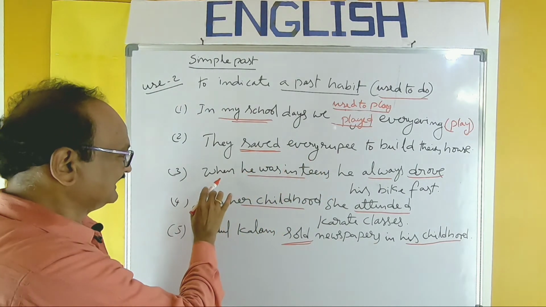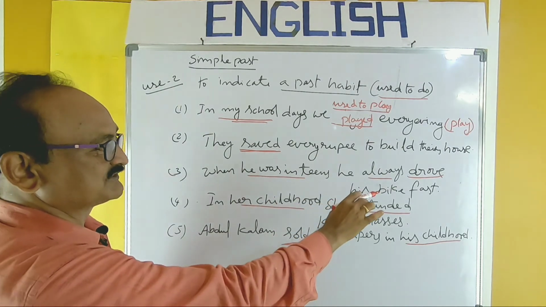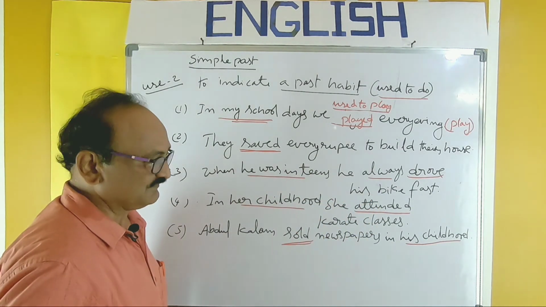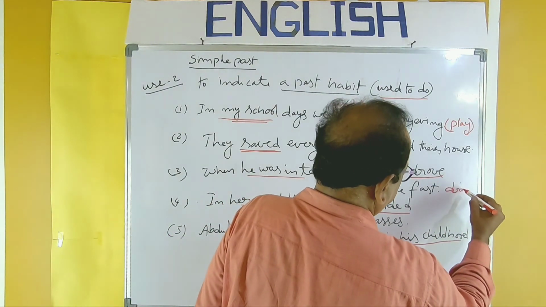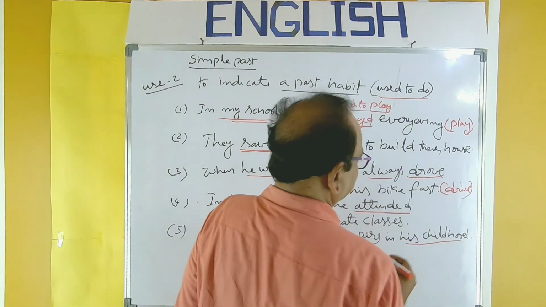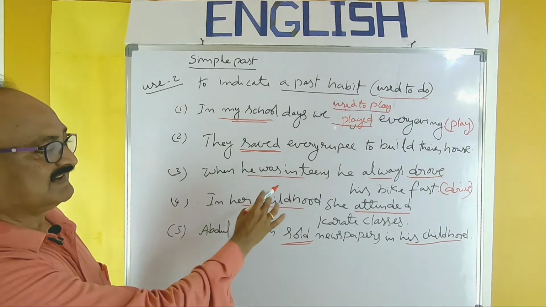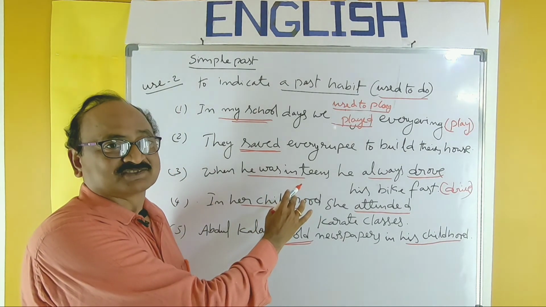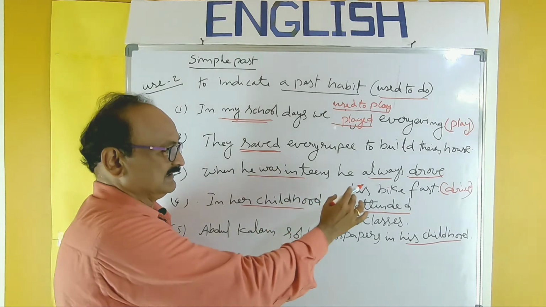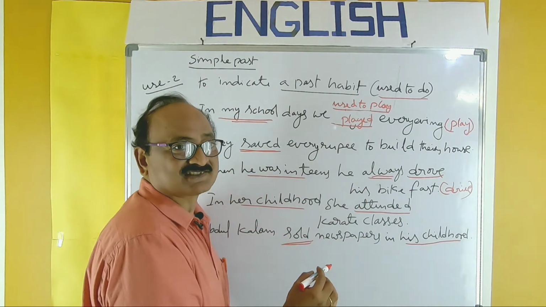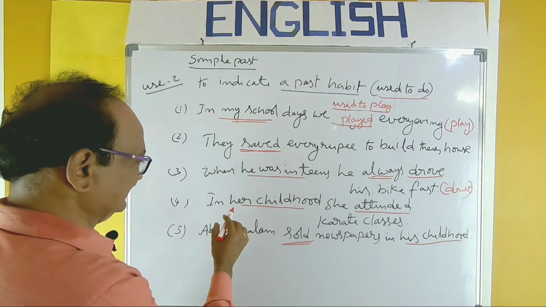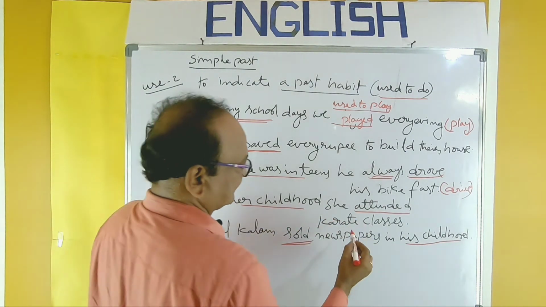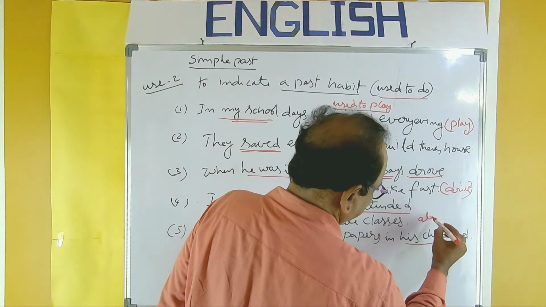Don't worry about that. When he was in teens, he always drove his bike fast. The verb to be given, drive. When he was in teens, so it's referring to past time. Always, habit. So drive becomes drove. You have to fill like that. In her childhood, she attended karate classes.